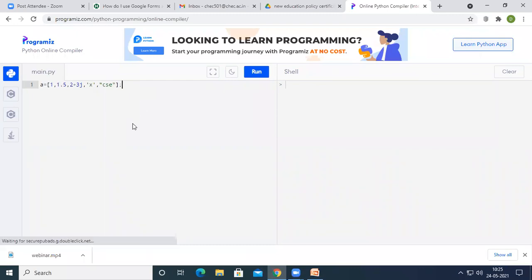So here, if we declare a list like this, inside the memory, some amount of memory will be reserved under the name of A, where the memory is divided into certain parts. For example, this memory is divided into 5 parts because the list A contains 5 elements. So in the first part, 1 will be stored. In the second part, 1.5 will be stored. In the third part, the complex number will be stored. In the fourth part, X will be stored. And in the fifth part, CSC will be stored.